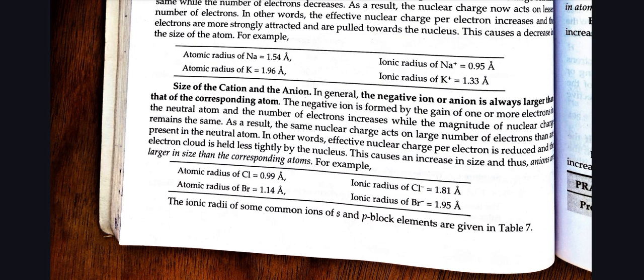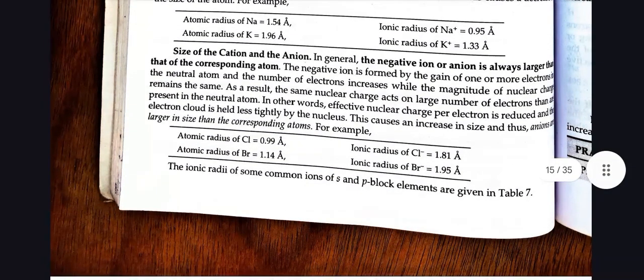The ionic radii of some compounds of s and p blocks are given in Table 7.